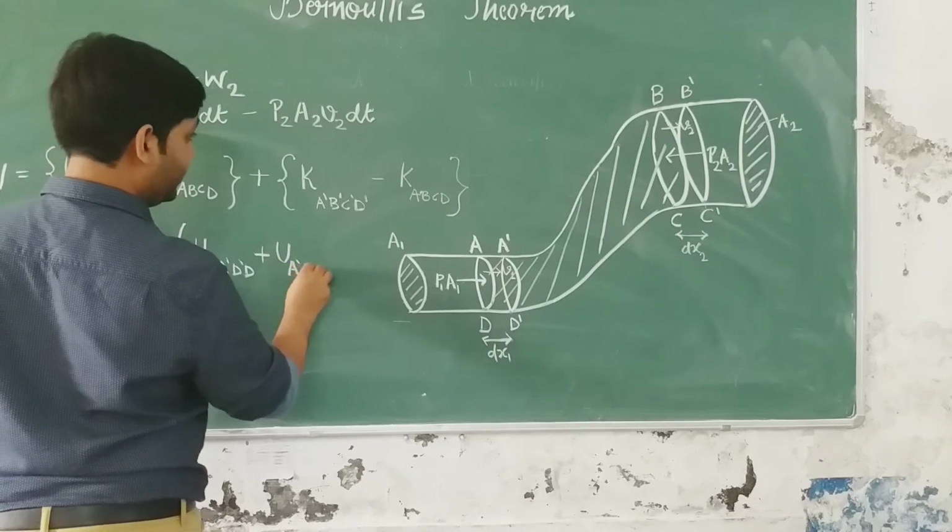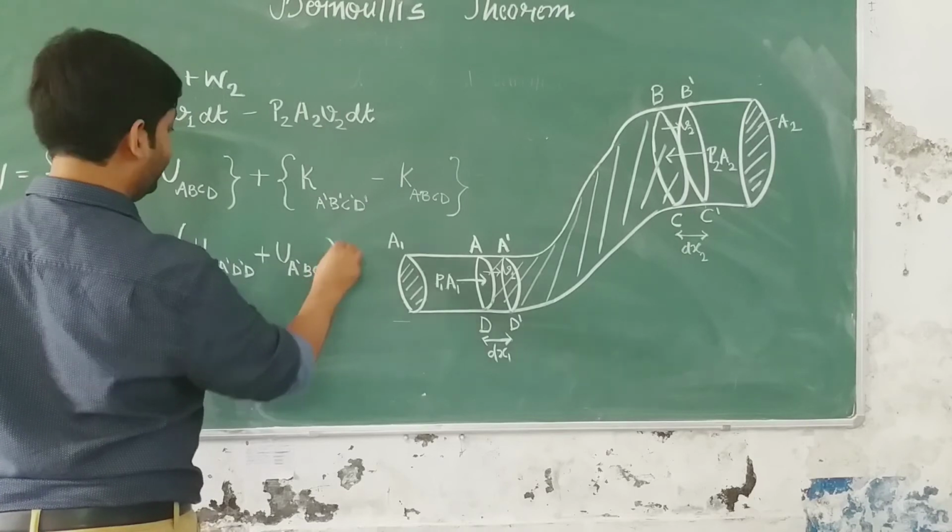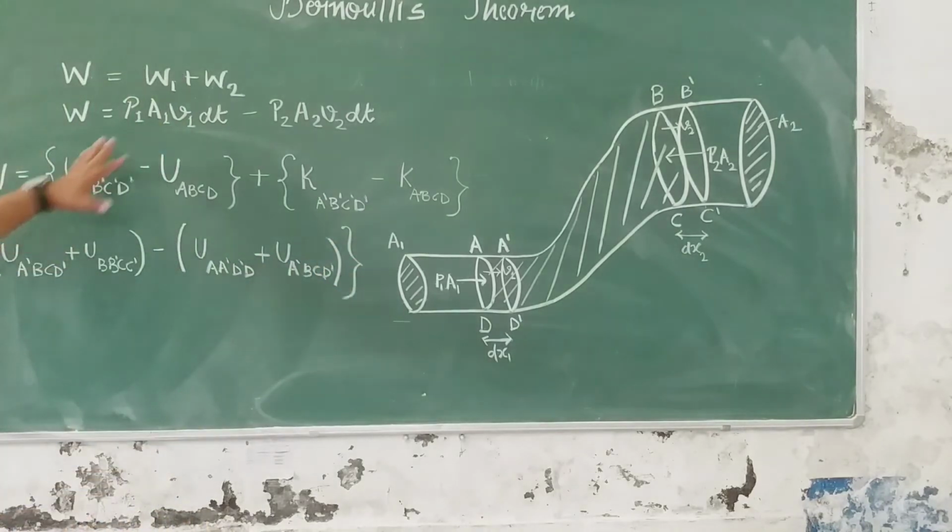Fine. So this is our change in potential energy.